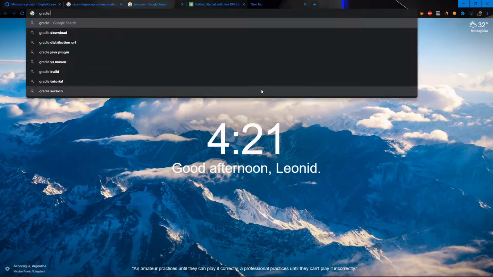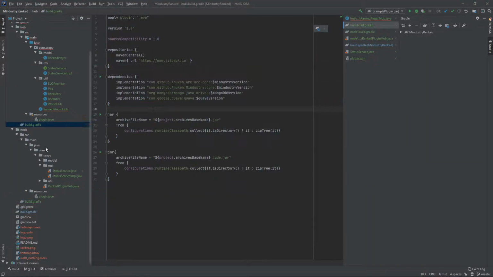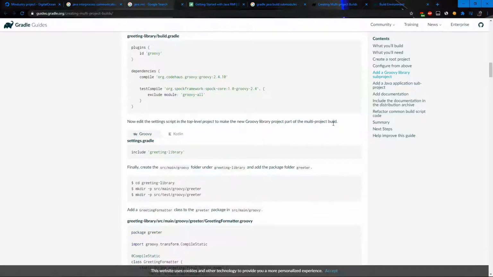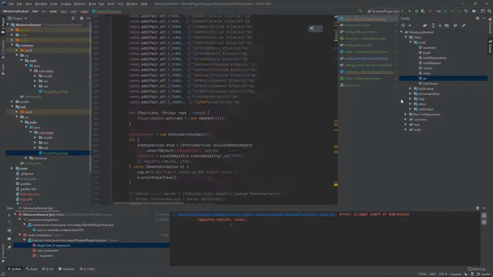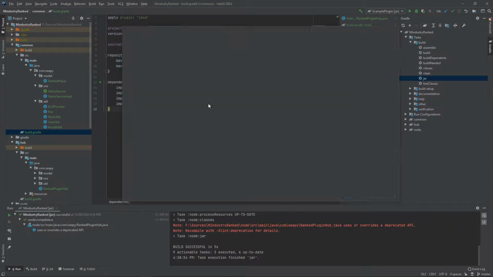I created 3 modules: common, hub and node, and started to split classes into those modules. Then I had to figure out how to build several modules inside the Gradle. See, I've used Maven before, but never actually messed around with the building system itself. You usually set it up once and never touch again, which I think actually is a good sign. So, I tried one approach and got some error.